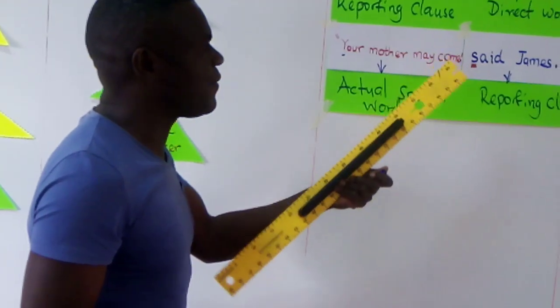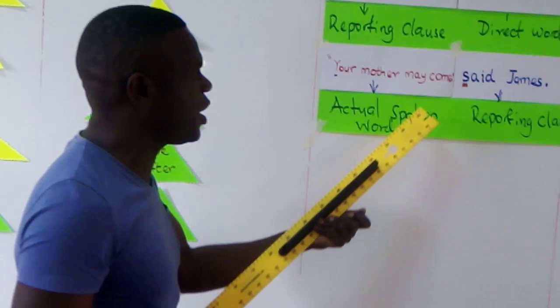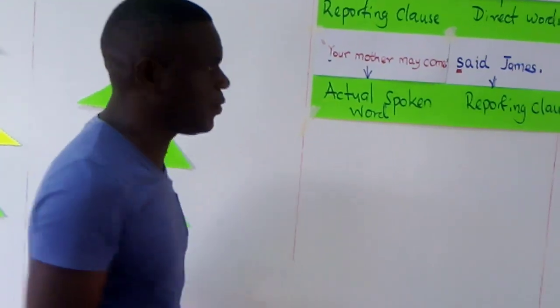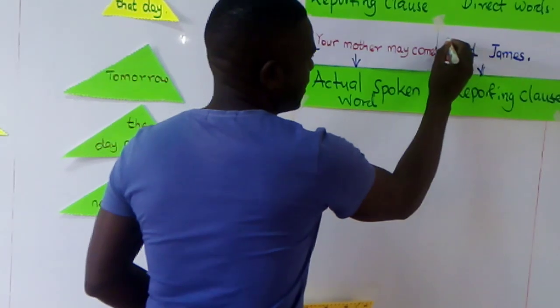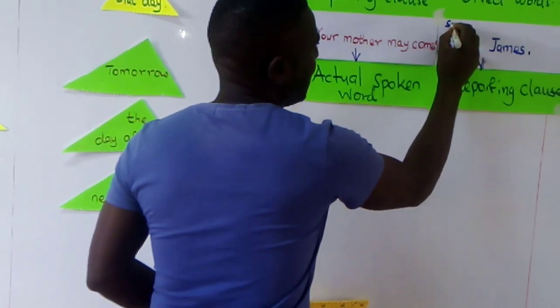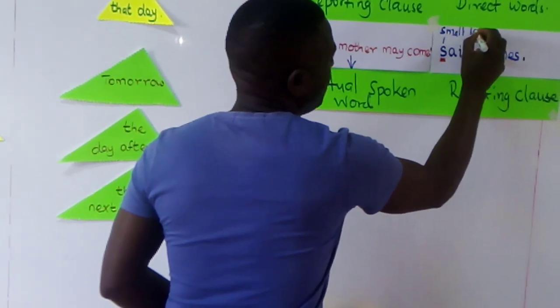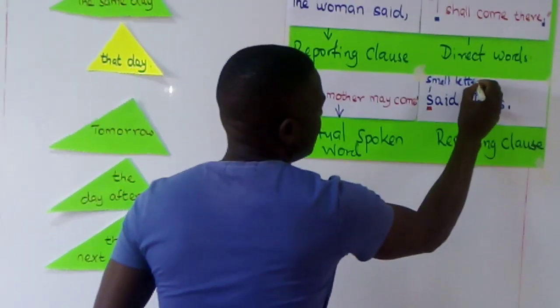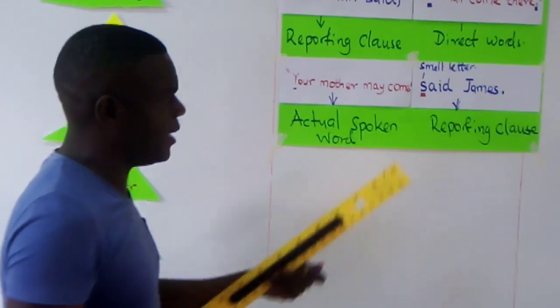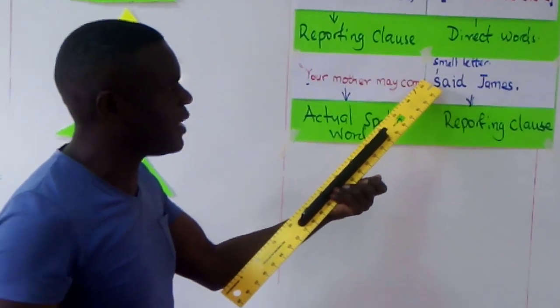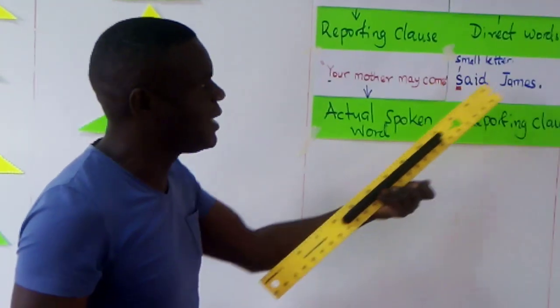But after the spoken words, the reporting clause does not start with a capital letter. It starts with a small letter. So that is small letter S. So please adhere to the rules there. It must start with a small letter after the closing inverted commas. Said James.